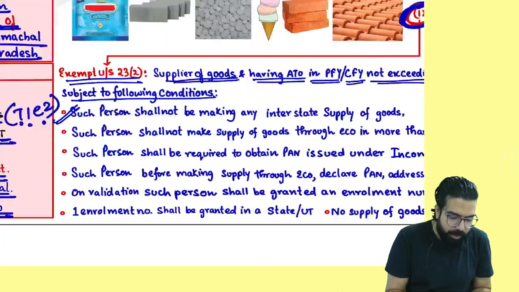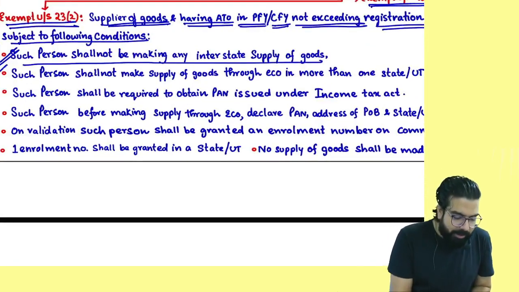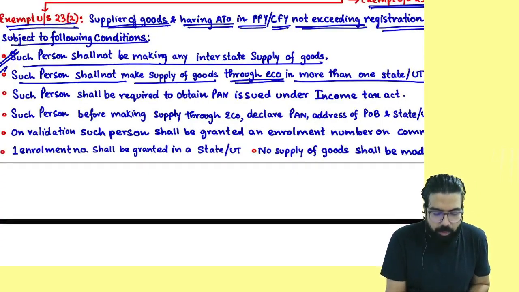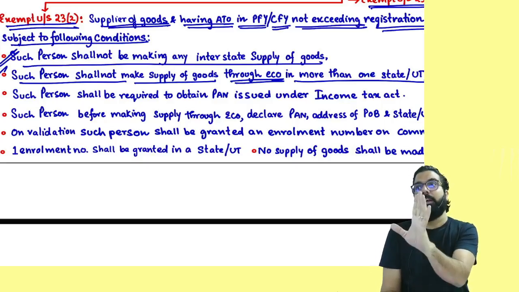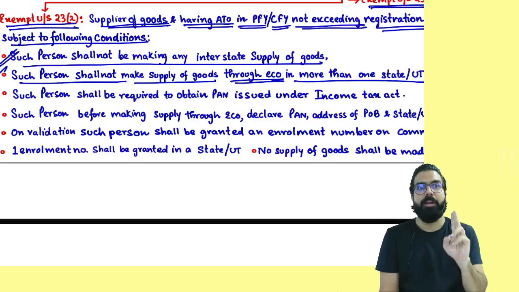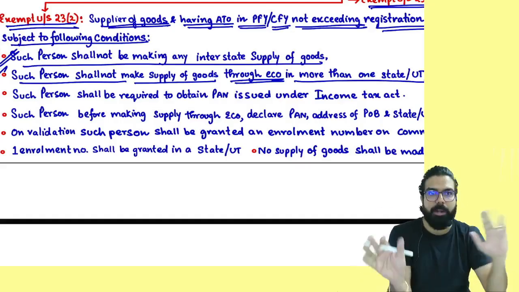Number 1, such person shall not be making interstate supply. Such person shall not be making supply of goods through e-commerce in more than one state or UT. You should be supplying through e-commerce only in one state. You should not be supplying through multiple states. First of all, don't do interstate supply. Secondly, you should be supplying through e-commerce only in one state, not multiple states.